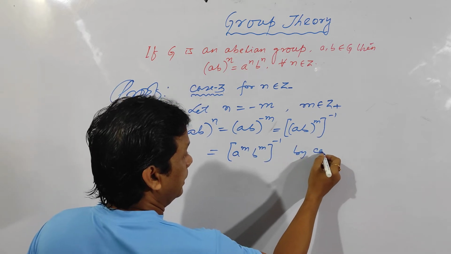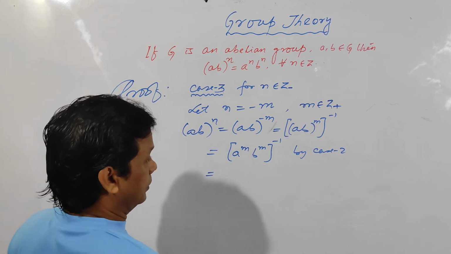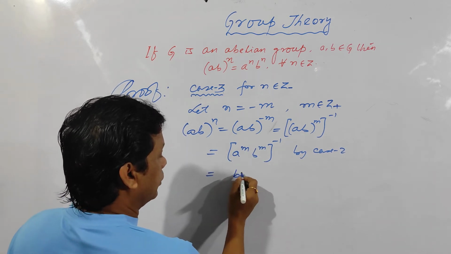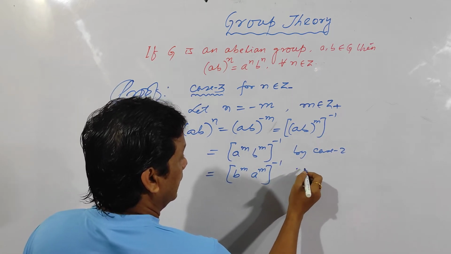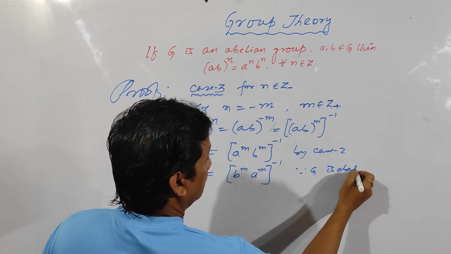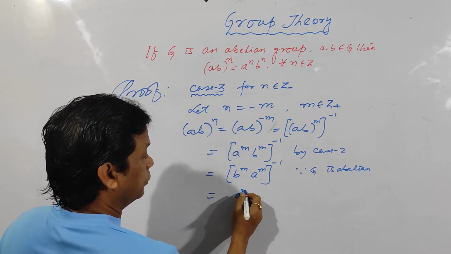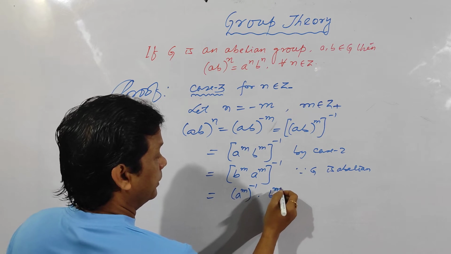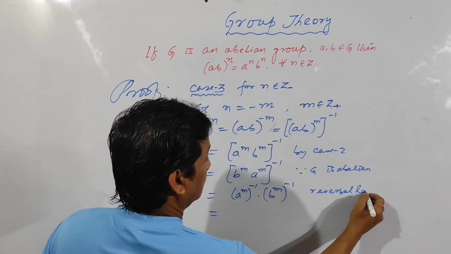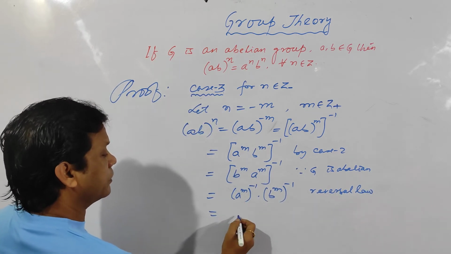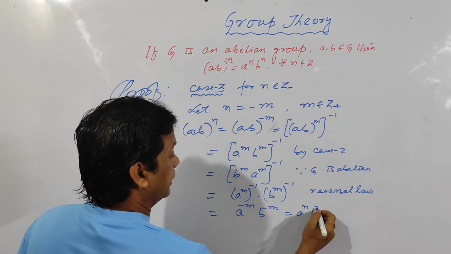By case 2, you should write by case 2. So it is equal to, now apply the reversal law, or here you can apply the commutative axiom, (B to the m into A to the m) to the power minus 1, as G is abelian. Then apply the reversal law. It will be (A to the m) to the power minus 1 into (B to the m) to the power minus 1 by reversal law. Then (A to the m) to the power minus 1 will be A to the minus m into B to the minus m, and A to the minus m means A to the n into B to the n, which is your requirement.